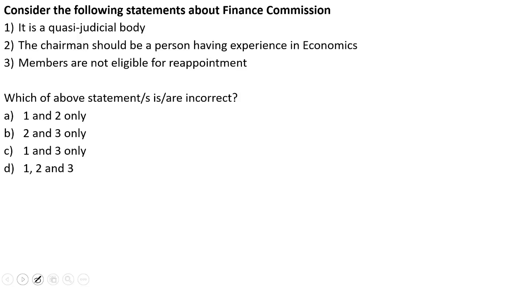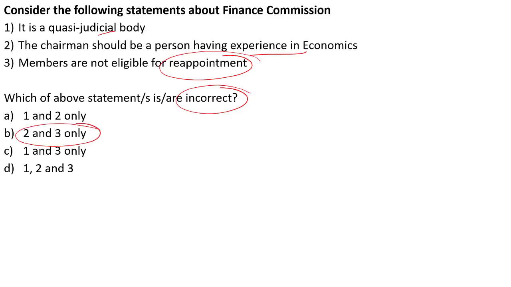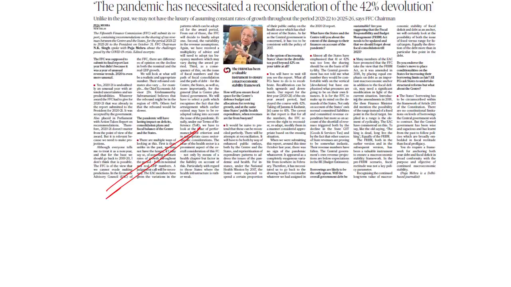Consider the following statements about the Finance Commission. It is a quasi-judicial body. The chairman should be a person having experience in economics. Members are not eligible for reappointment. Which of the above statements are incorrect? Since it is asking for the incorrect statements, the answer to this is 2 and 3. Why? Because the chairman should not have experience in economics, but instead in public affairs, and at the same time all the members are eligible for reappointment. So both statements 2 and 3 are wrong. So the answer is 2 and 3. Why have we taken this practice question? Because of the reference given under this article. Now let's look into the next practice question.